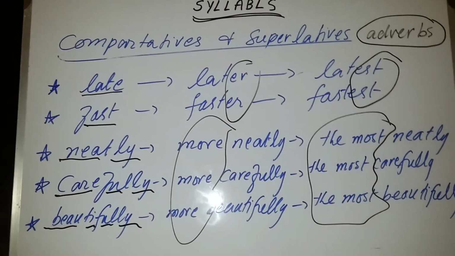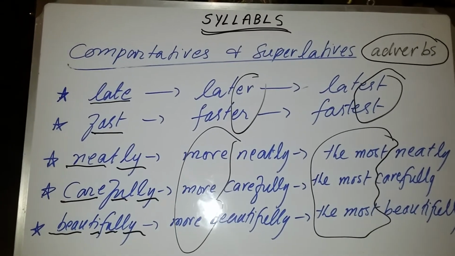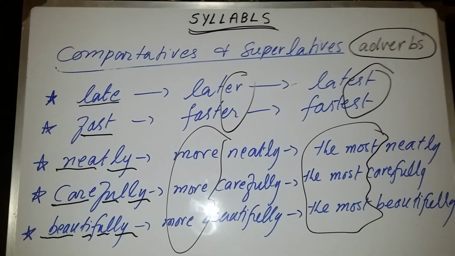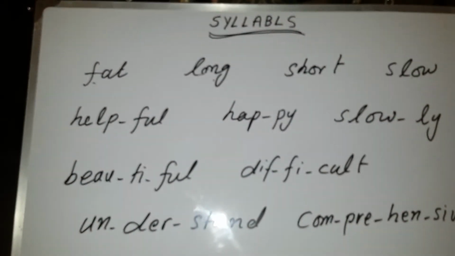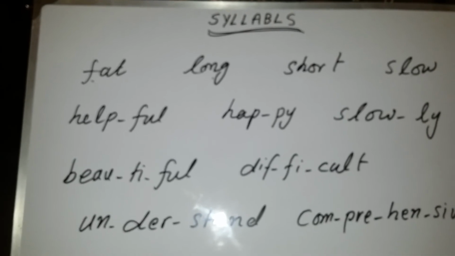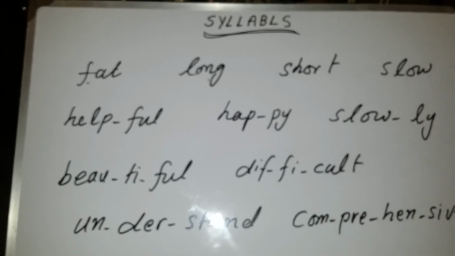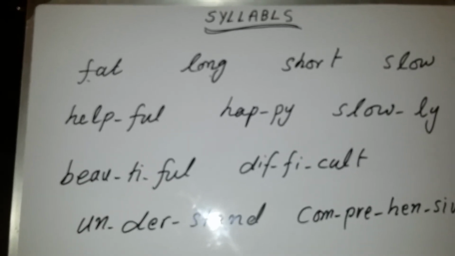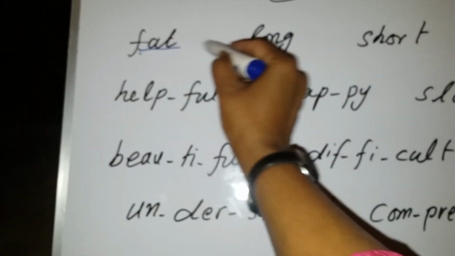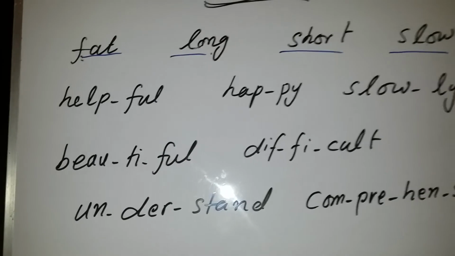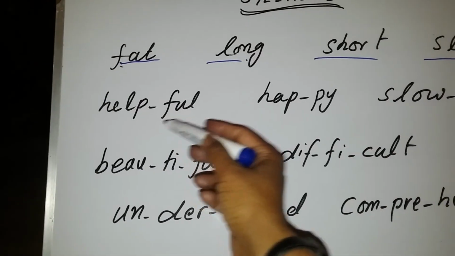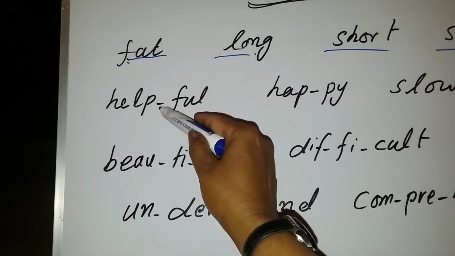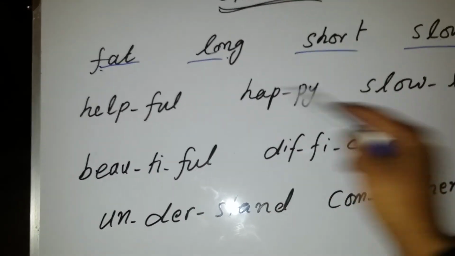Now I will revise all these things one by one shortly. Okay students, if you are given some words and you are asked to divide the words into different units, you will do it in this way. These are all single unit words, so you cannot divide them into different units. These are 3 double unit words, so you will divide in this way. You will put a hyphen after all units.